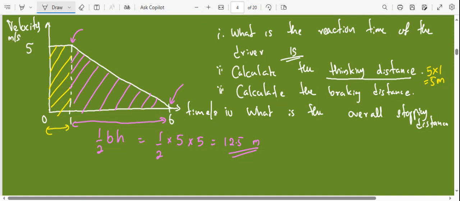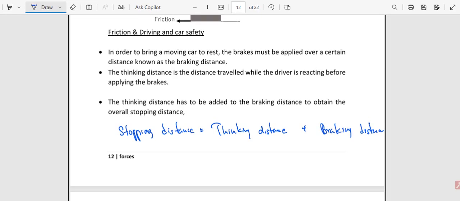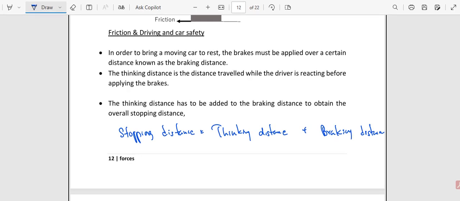Right. So then what is the overall stopping distance? Stopping distance means what? Here we wrote stopping distance is equal to thinking distance plus the braking distance, right?